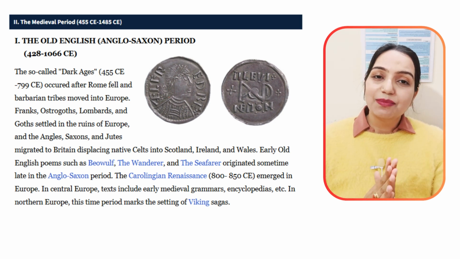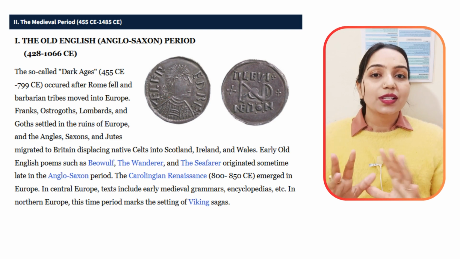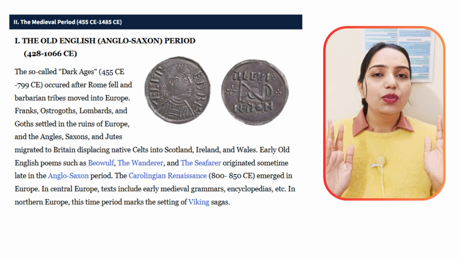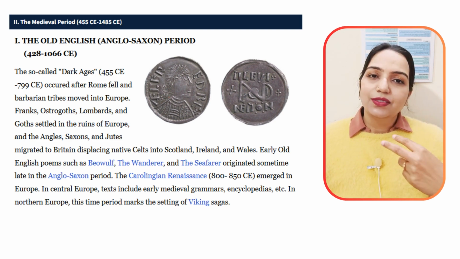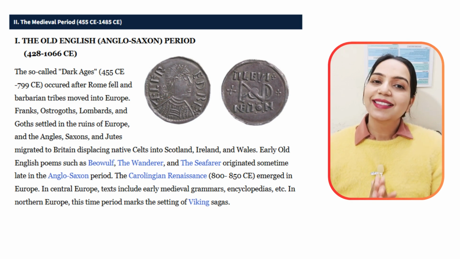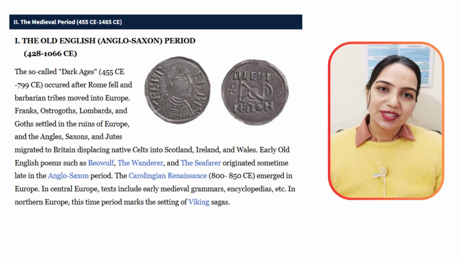See, at this time period, we got our earliest epic poem, which was Beowulf. Okay, and there were many other poems as well, but most of them were orally transferred from one person to another, and very few documents or manuscripts were saved. We must thank Alfred the Great here for his contribution in protecting and preserving the major text of Anglo-Saxon period.